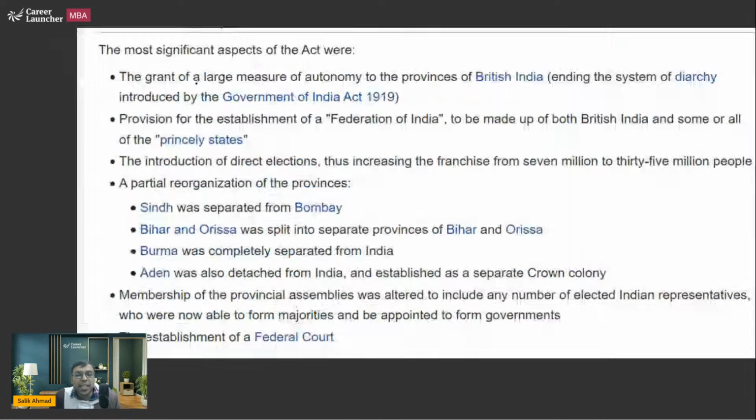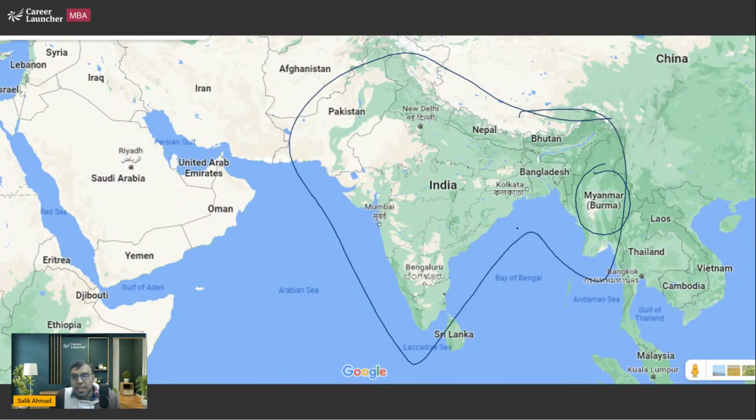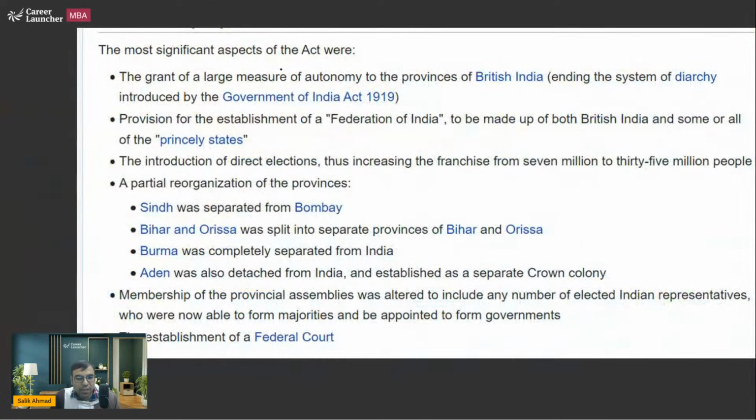Separation of Burma from British India. Because I'll tell you, this Burma was being controlled by the British at that time. So after 1935, they said, okay, we will rule it separately. That's what is being talked about.